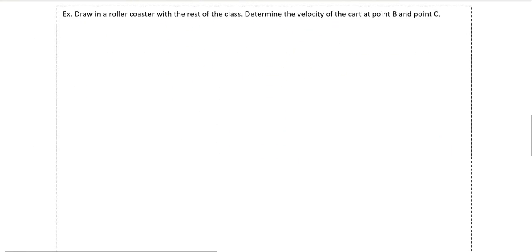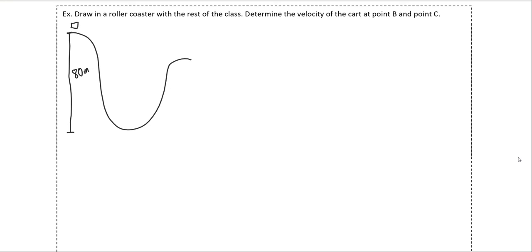Let's look at a situation. Roller coaster problems are classic problems. These are ones that we use all the time. So we're going to start with a roller coaster that goes whee like this. It's going to be here. Going to start maybe 80 meters high. It's one heck of a roller coaster. Point B is going to be here at the very bottom, and point C is going to be here 40 meters up. So here's point A.